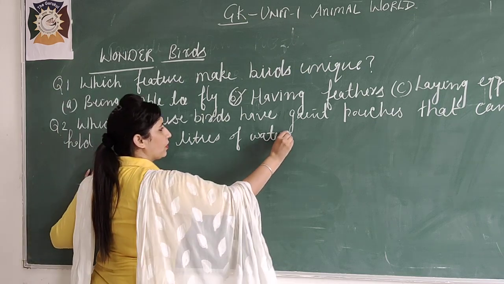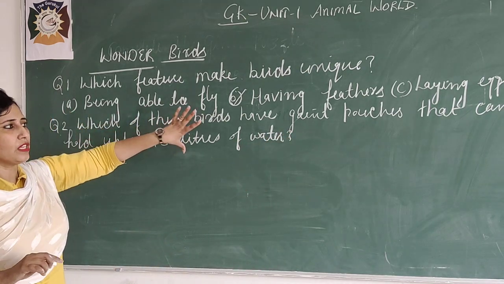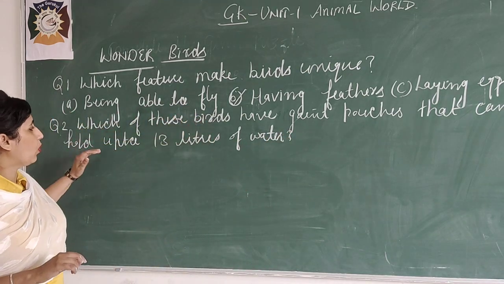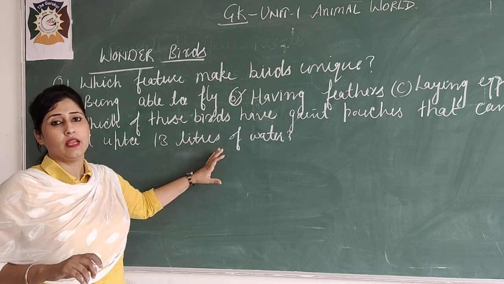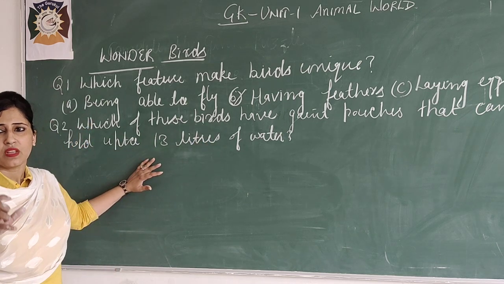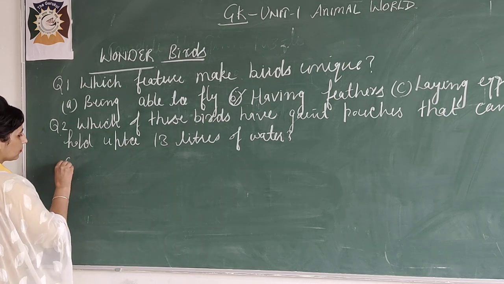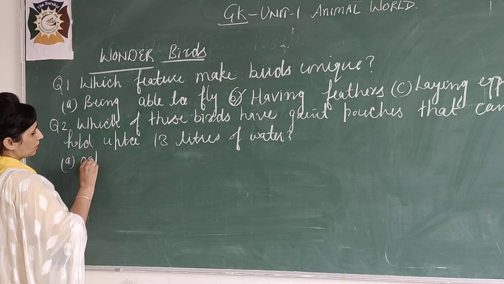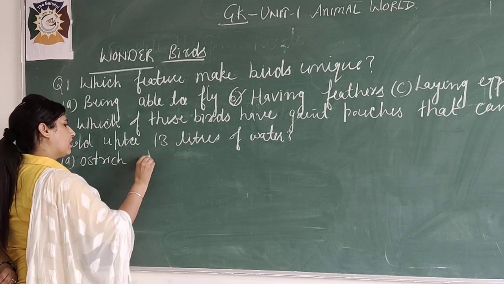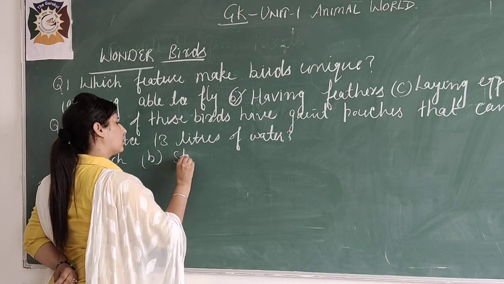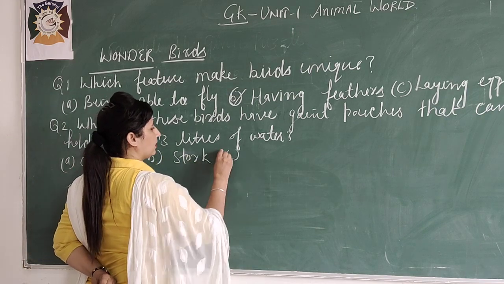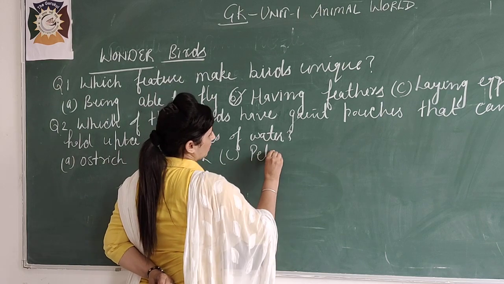Means which of these birds have giant pouches that can hold up to 13 liters of water? I'll give you here some options. First is ostrich, second is stork, and third is pelicans.